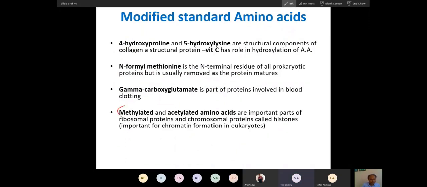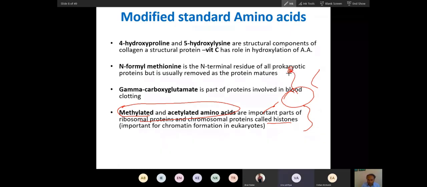And methylated. We will talk about methylation and acetylation in histone protein in genetics, in an upcoming class. Methylation and acetylation of the histone tail, that I have already discussed. There are some amino acids here. That is why I started amino acids in the beginning, so that it will help your understanding of genetics also.